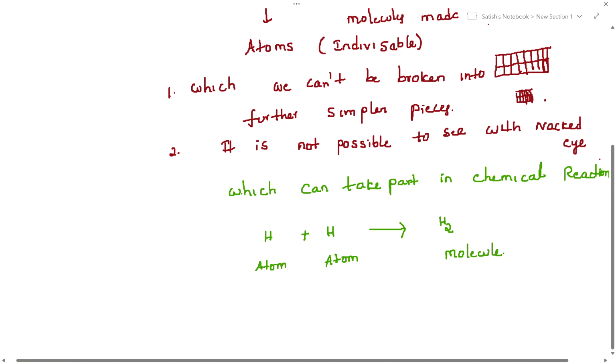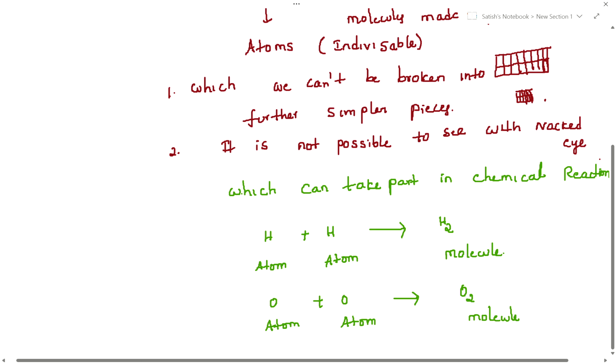H2 molecule. H2O also molecule. I will give you clarity. H2 molecule, we call it as elementary molecule. H2O molecule, we can call it as compound molecules. I'll give you clarity. Now let me take another example. Oxygen atom. Two oxygen atoms are combining, it forms the oxygen molecule, right? Like this. So this is oxygen atom. This is also oxygen atom combined together to form a molecule.